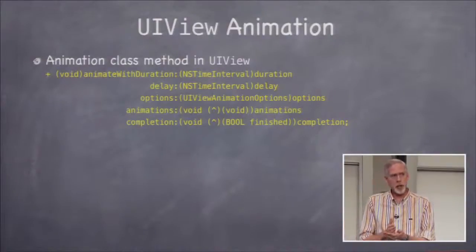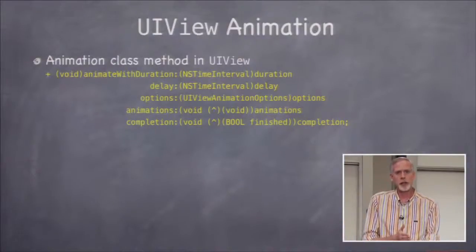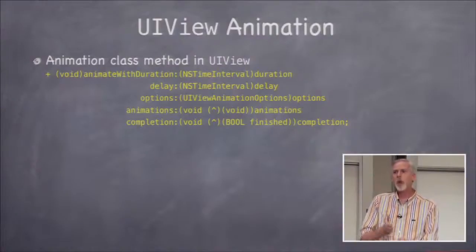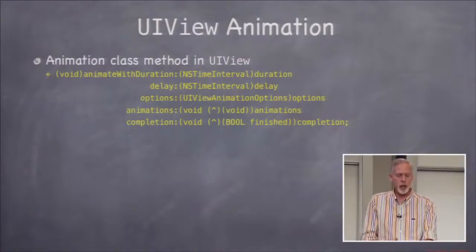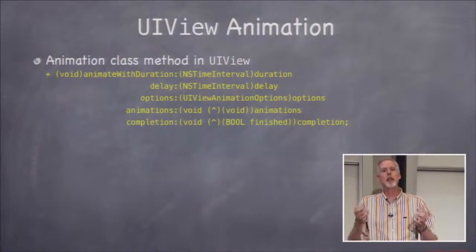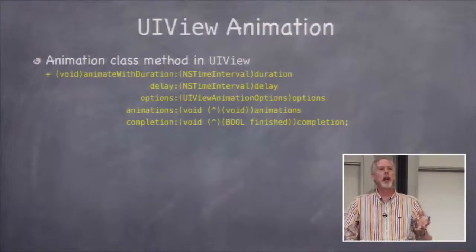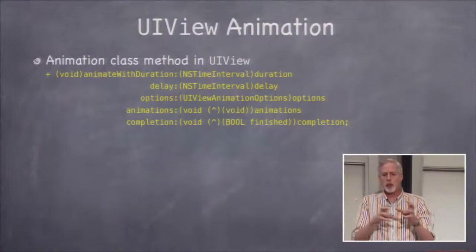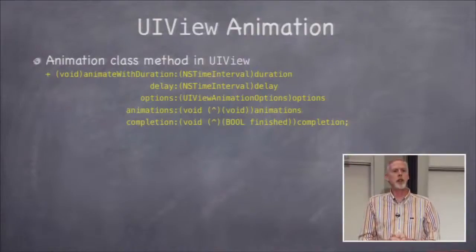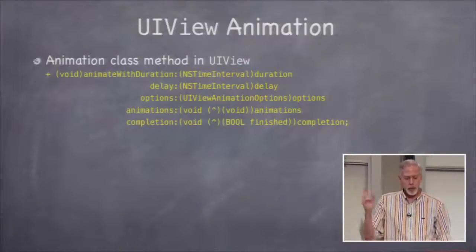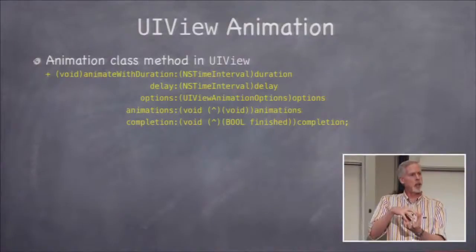Remember that the change you make happens immediately. So if you change the alpha or the frame or the transform, it instantly happens as soon as this method is executed. And this method returns immediately at all times. Okay? It does what's in the block immediately. But the appearance of it is going to happen over time, right? It's going to fade in if it's alpha. It's going to move over if it's the frame. It's going to rotate if it's the transform. Okay, that's going to happen over time. Duration says how long to take to do that.